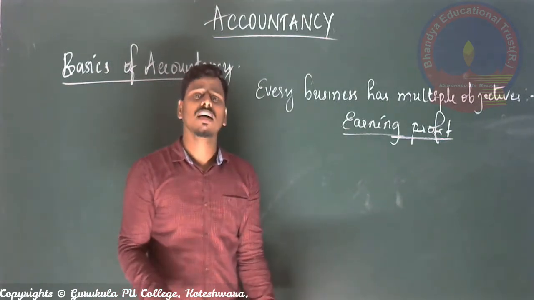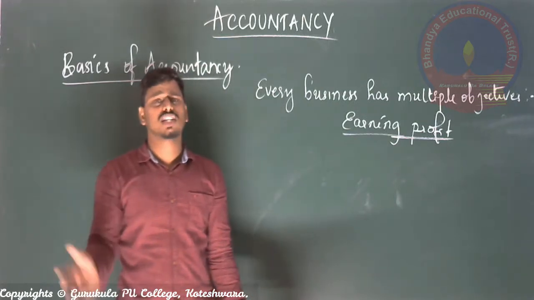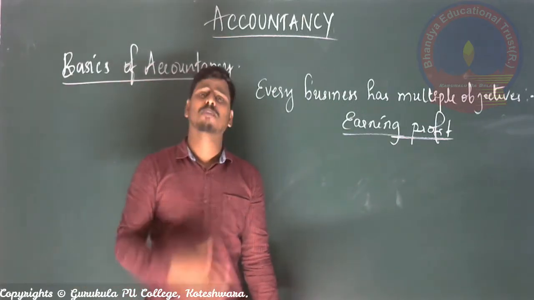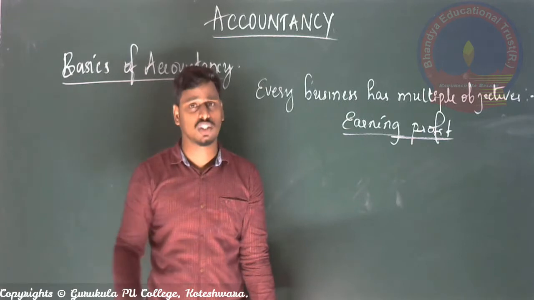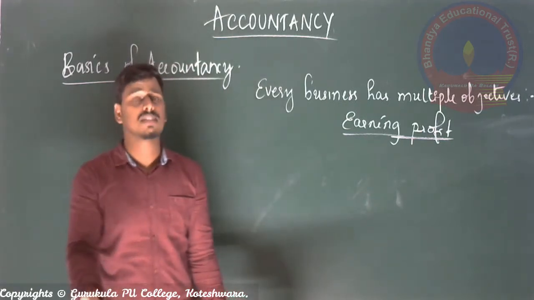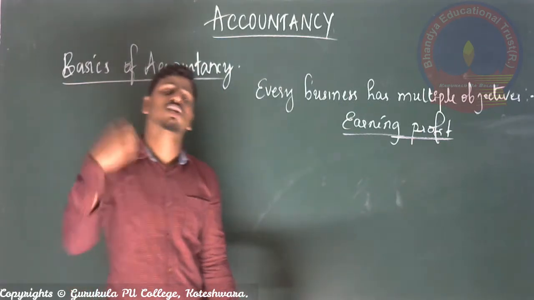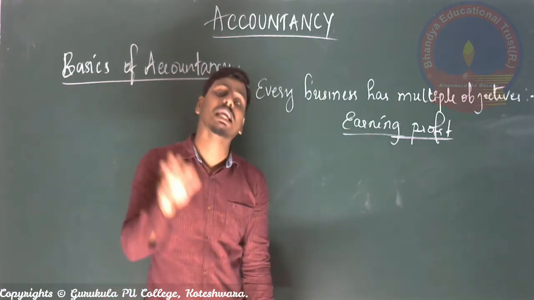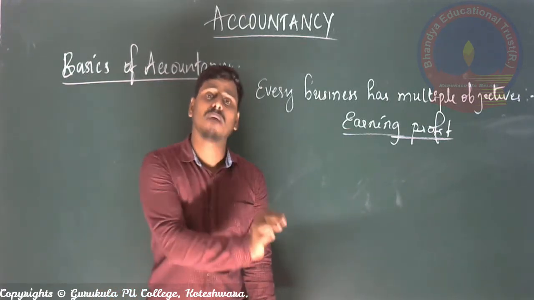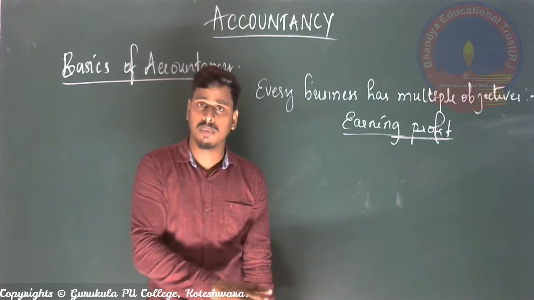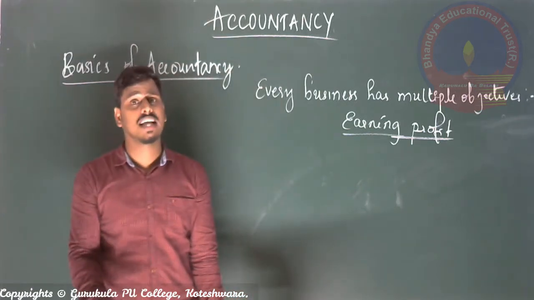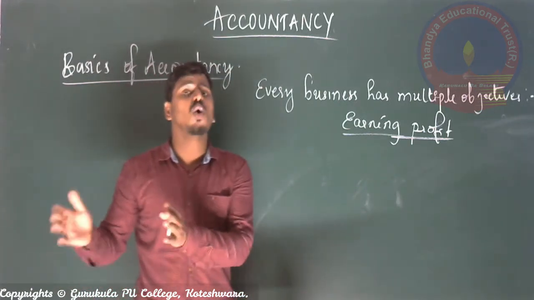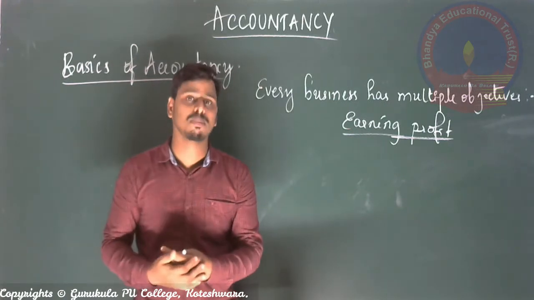And normally a business organization consists of many people, right? There are many shareholders in a multinational company, there are many partners in a partnership business, and in a cooperative society there are many members, right? Excluding sole proprietorship, every business organization consists of more owners and more members, right?